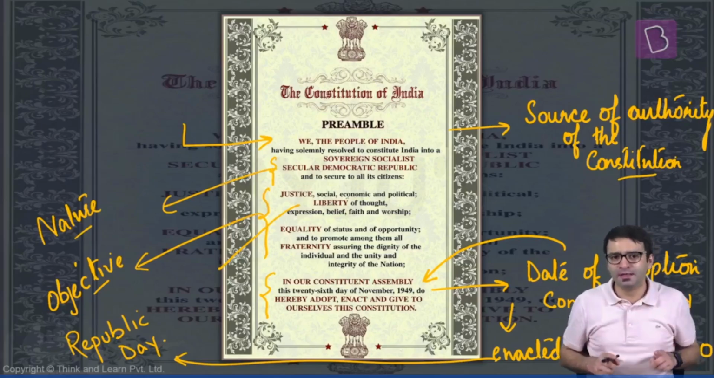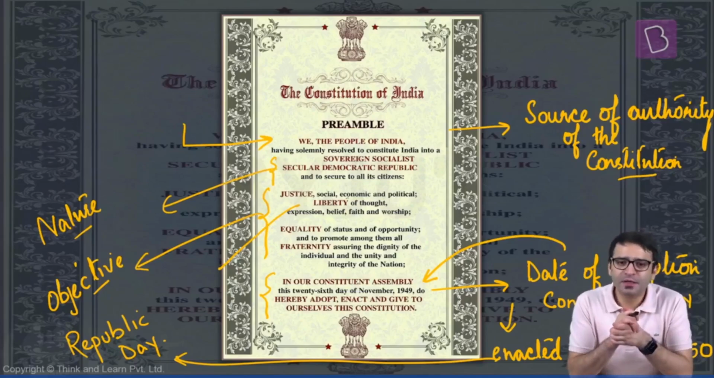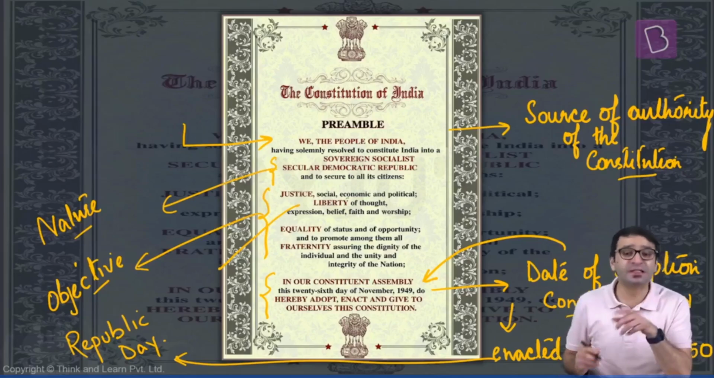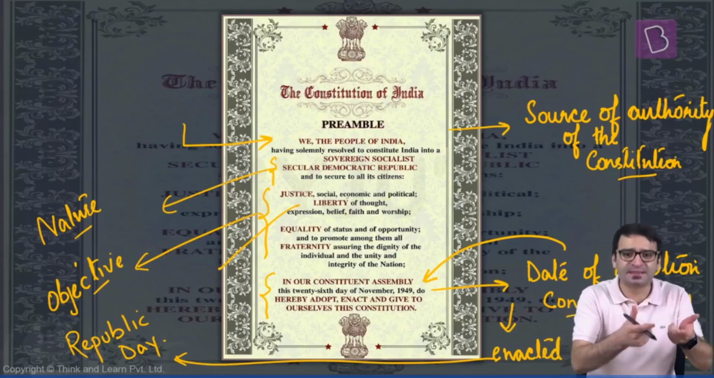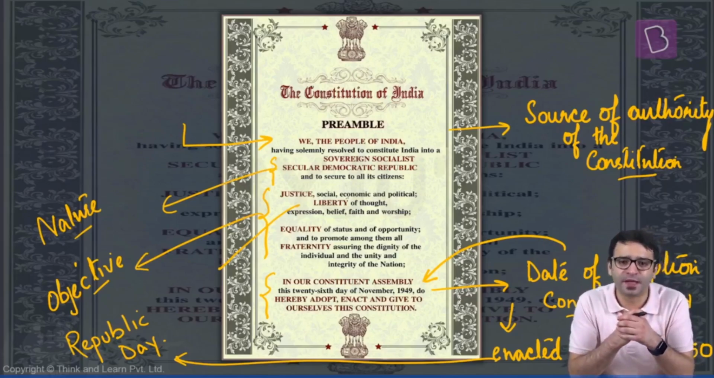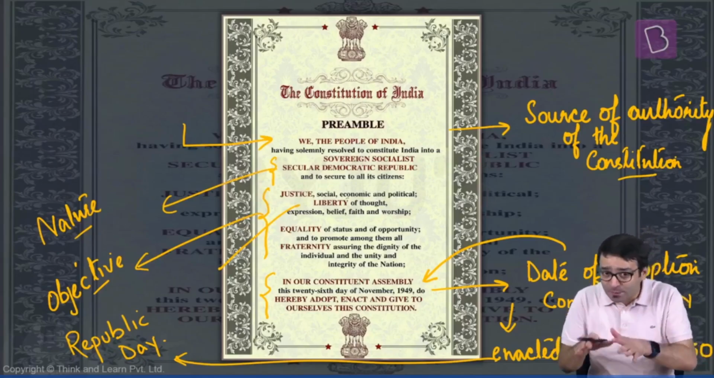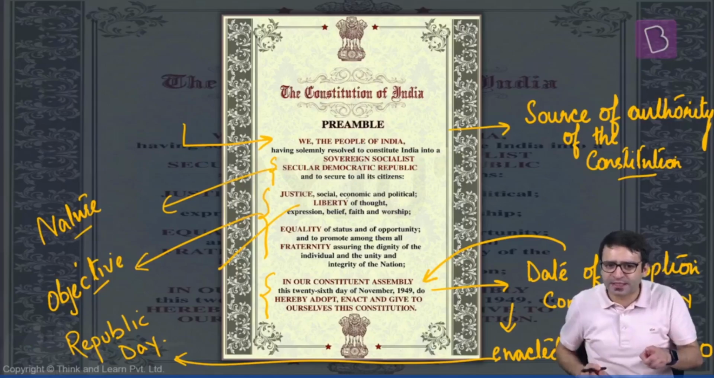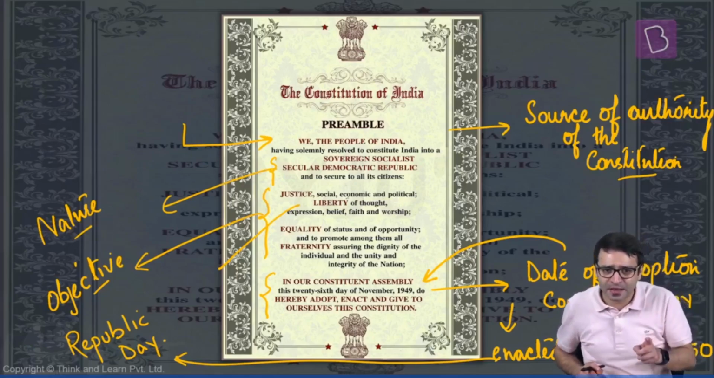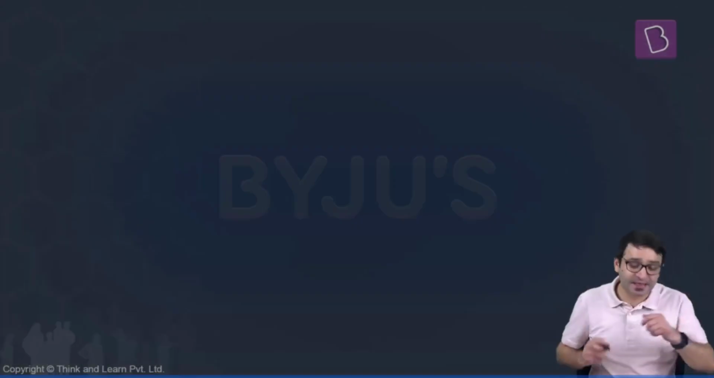And theme number 4 tells us what is the date of adoption. This Constitution was adopted on 26 November 1949, which we celebrate as the Constitution Day. But this Constitution was enacted. It entered into force on 26 January 1950. But why this delay? If the Constitution was ready, if it was signed, if it was adopted on 26 November 1949, why was it given effect, why was it enacted on 26 January 1950? For that, there is a history.